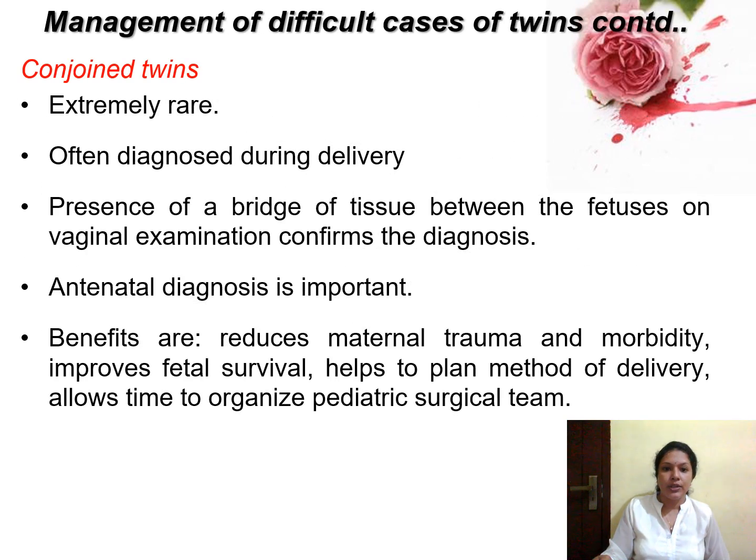Next is conjoined twins. This is also rare, and usually when conjoined twins are there we diagnose it during the pregnancy itself. If, unfortunately, it is diagnosed only at the time of delivery, the presence of a rich tissue between the two fetuses on vaginal examination will help you to confirm the diagnosis. And actually the antenatal diagnosis is important, as I have already told you.